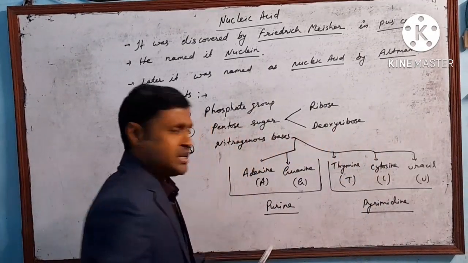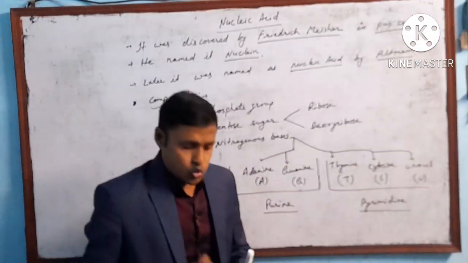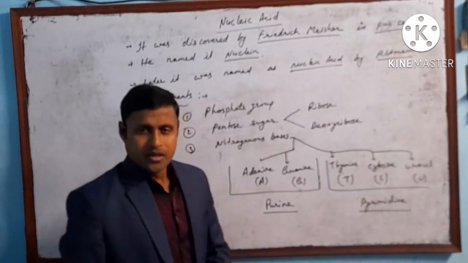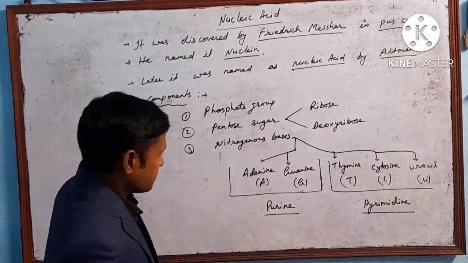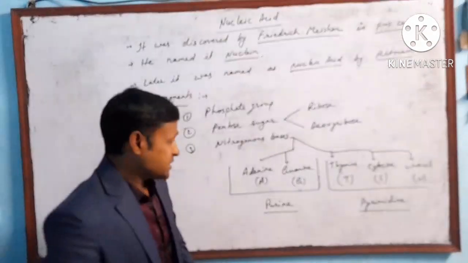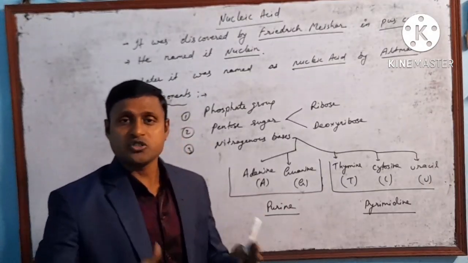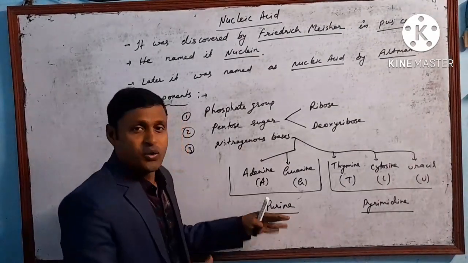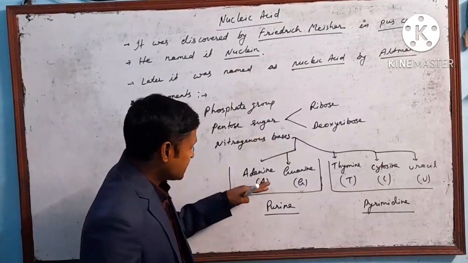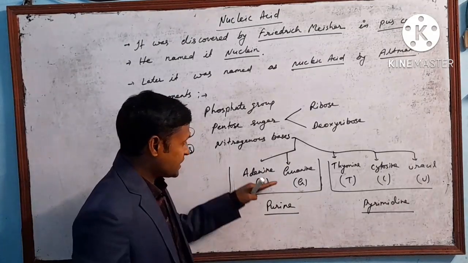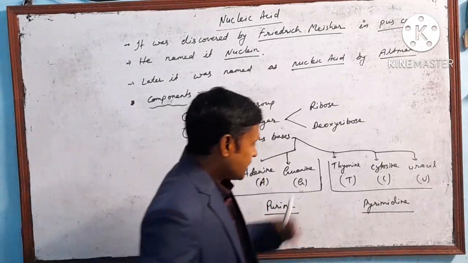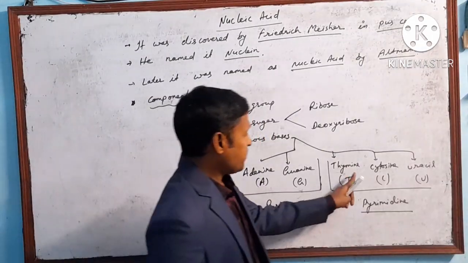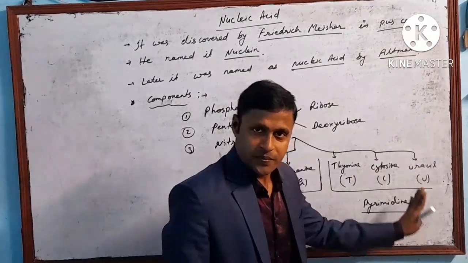So purine and pyrimidine are the 2 types of classification under which the different nitrogenous bases come. Under purine come adenine and guanine, and under pyrimidine there are 3 bases: thymine, cytosine, uracil.